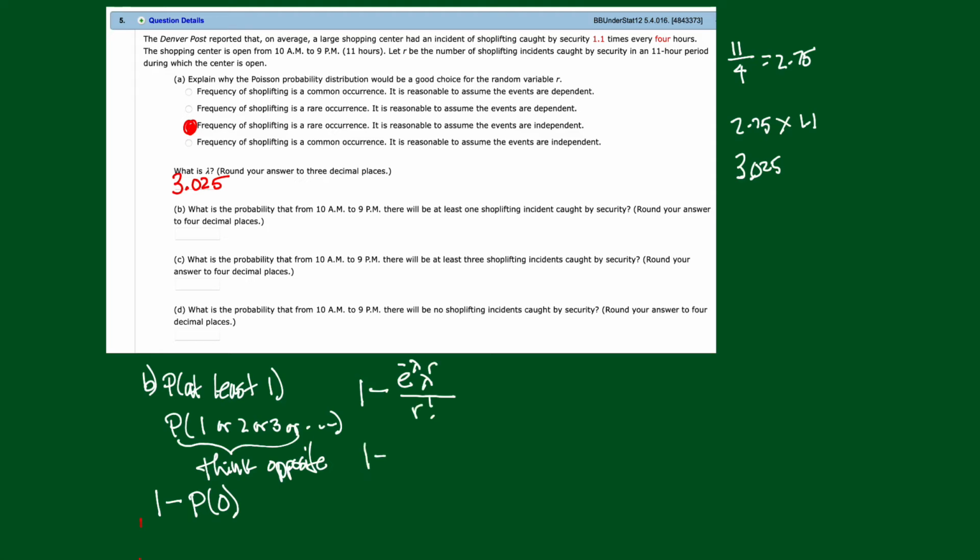So for us it would be 1 minus e to the negative lambda, and that's why they had us get lambda, 3.025, times 3.025 to the number of successes that we want, which is 0, all over the number of successes factorial, 0 factorial. Now this turns out to be kind of nice here because this number to the 0 is just a 1.